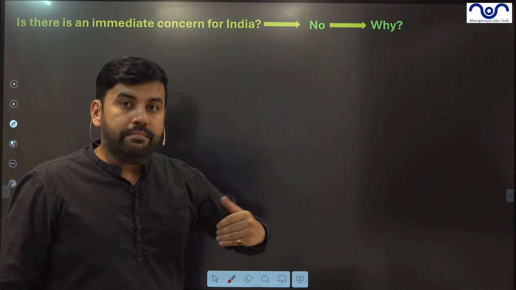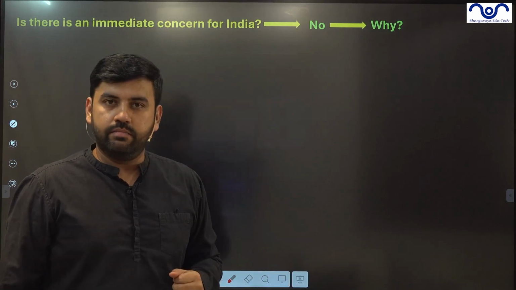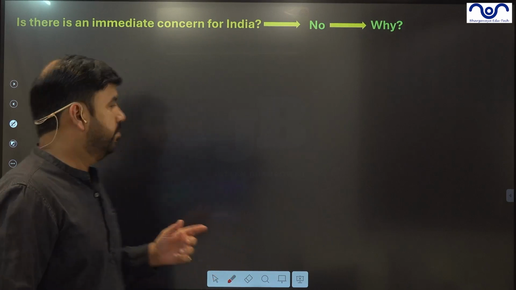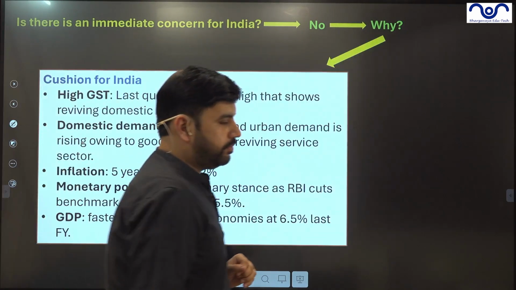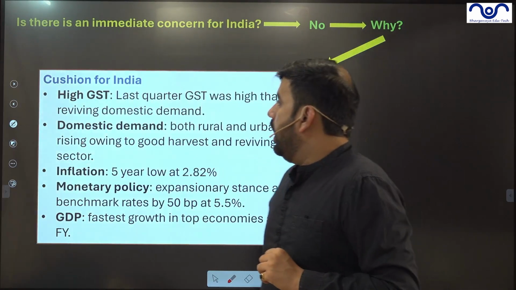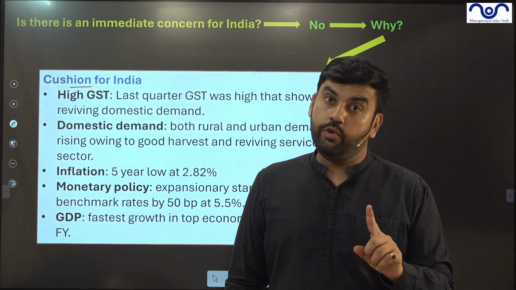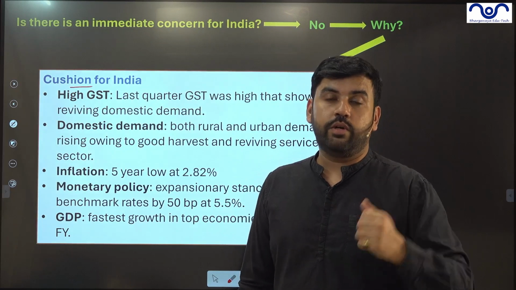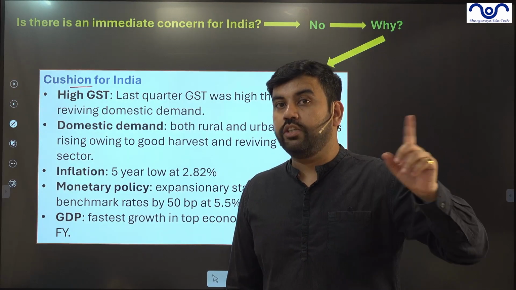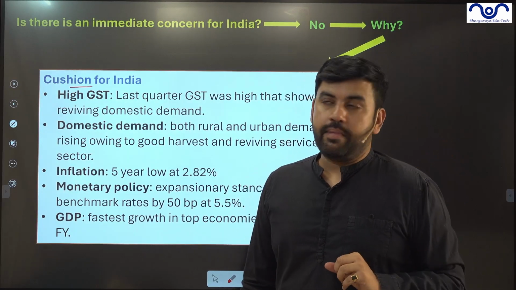Why don't we have an immediate issue? I mean, in the next 1.5 months, why don't we have an issue? The reason is this: India has a cushion to fight back for the next few months. Only a few months, not for long. That is not for the next 1 or 2 years. If the war continues like Russia-Ukraine, it will have a long-term impact.